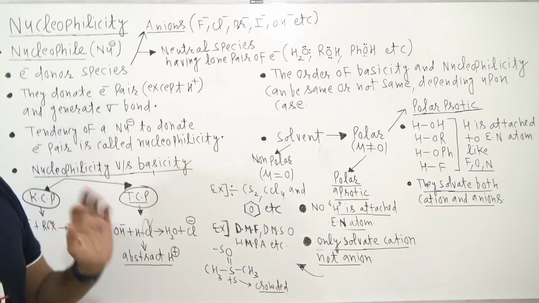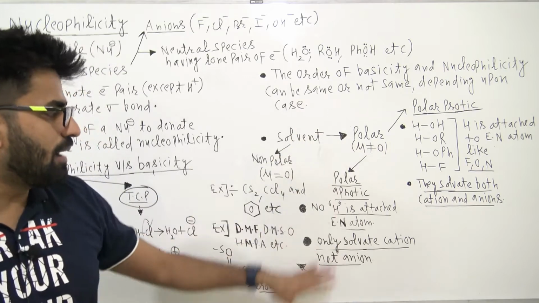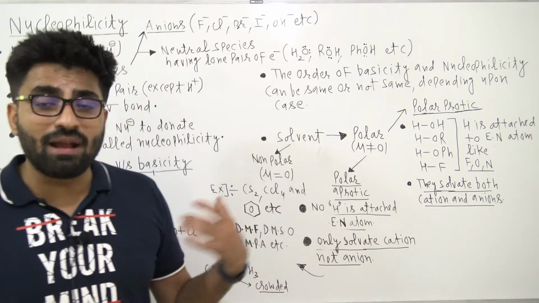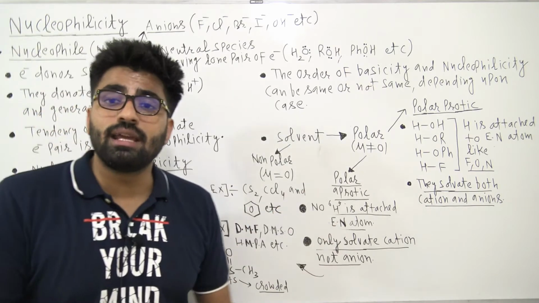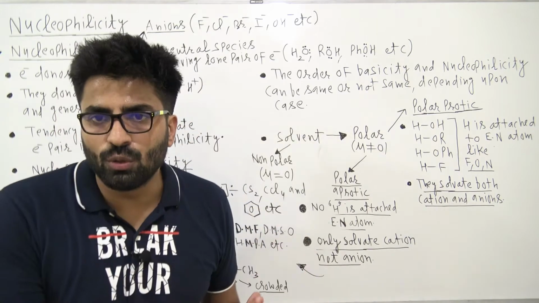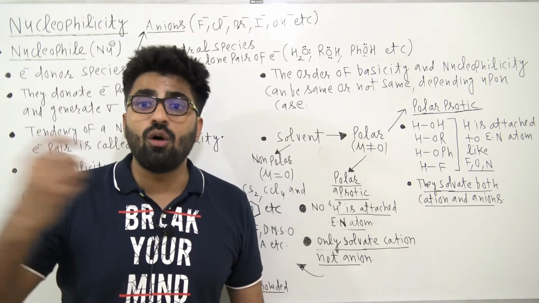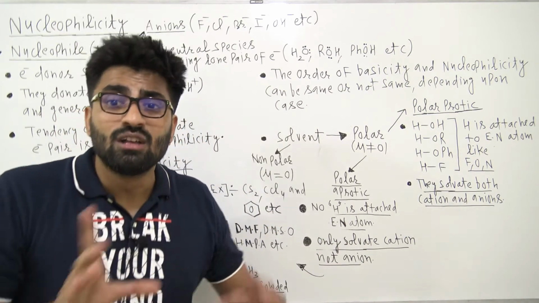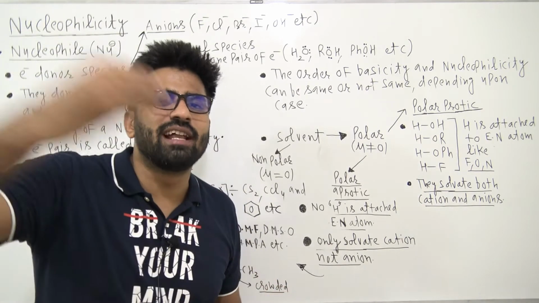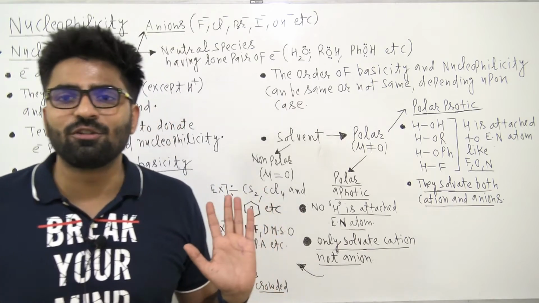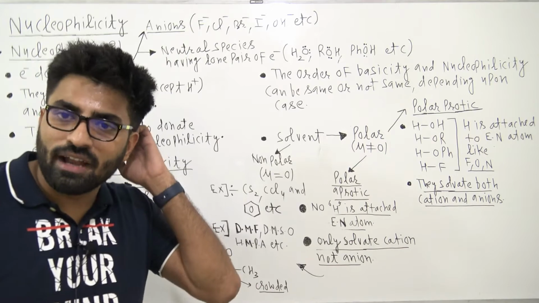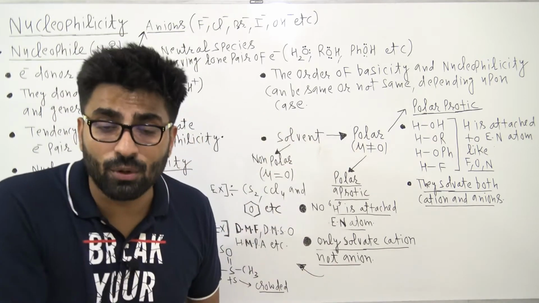Okay. Now guys, polar aprotic. Now we have polar aprotic solvents. This is important, right? Most students don't know about it. Now what is the meaning of polar aprotic? Since they are polar, their dipole moment is non-zero. But how are we going to identify polar aprotic? In polar aprotic, there is no hydrogen attached to an electronegative element like fluorine, oxygen and nitrogen. Then we will call them polar aprotic, right?